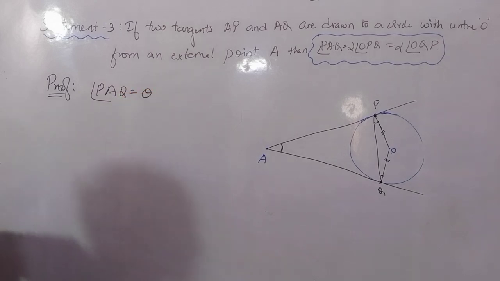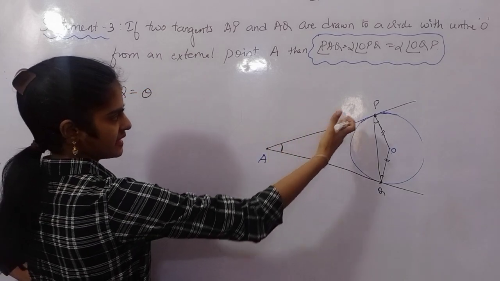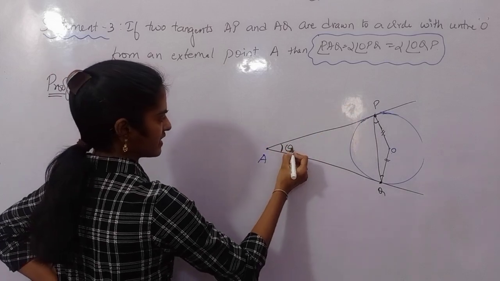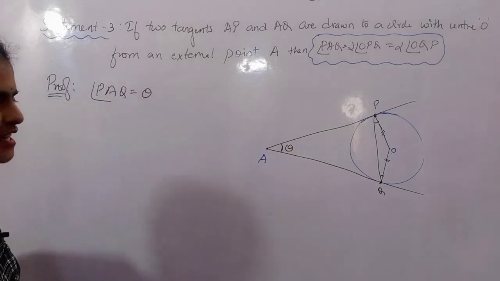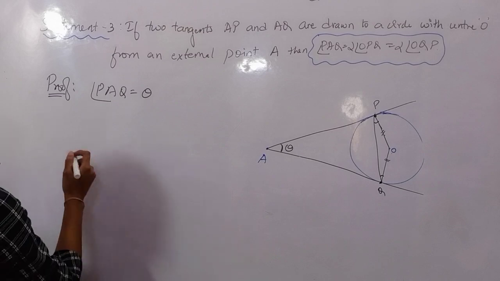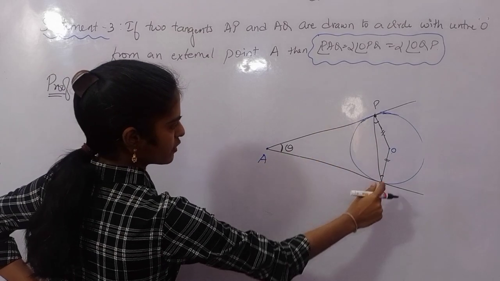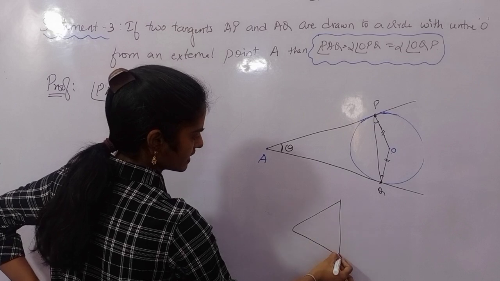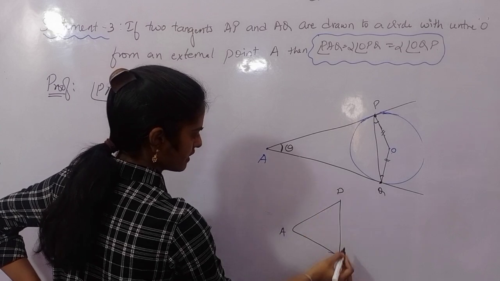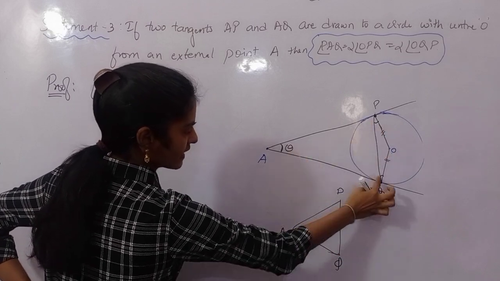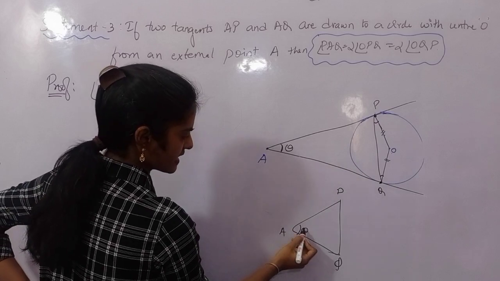Why theta? Because always representing angle PAQ will be difficult for us, so let us simply take it as theta. If you consider the triangle, you can see APQ is a triangle. This we have taken as theta.